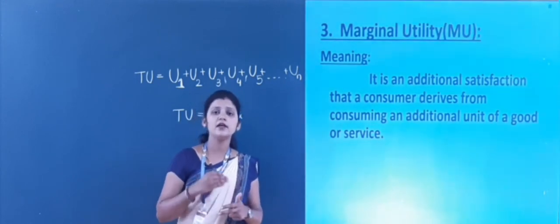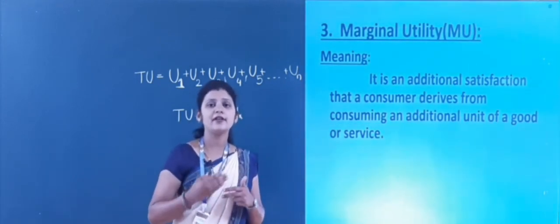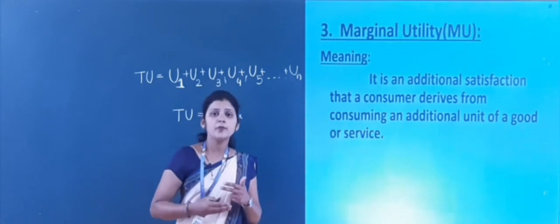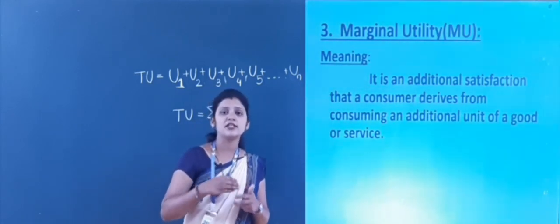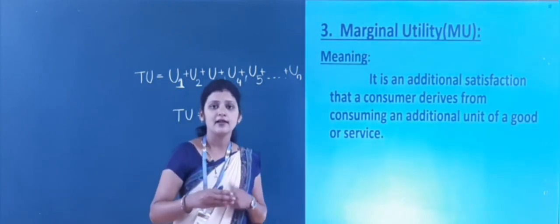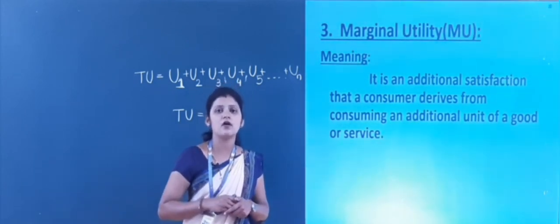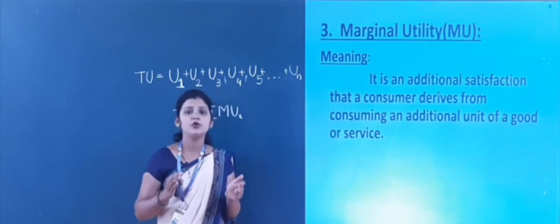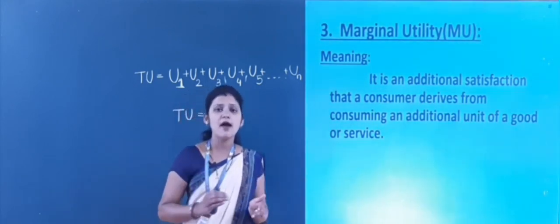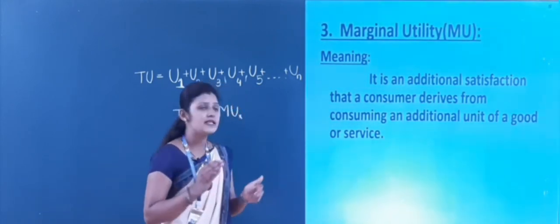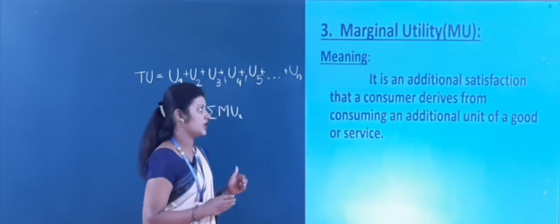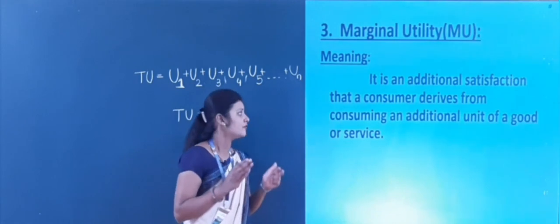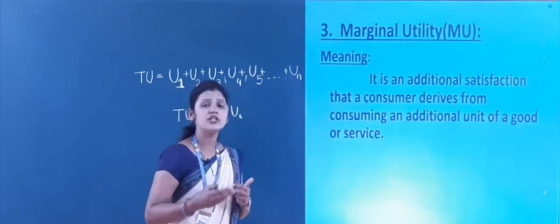Whatever extra satisfaction he gets from the extra commodities he goes on consuming is called the marginal utility.